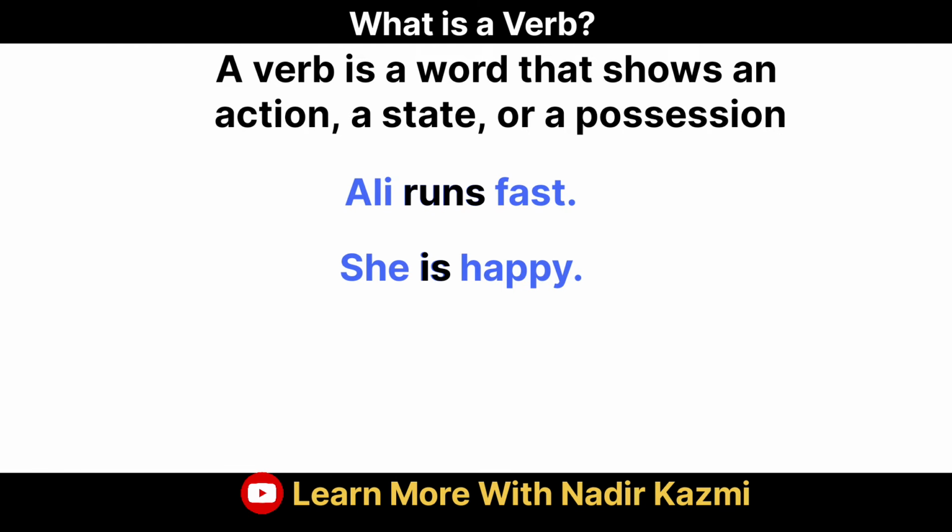And third sentence, if I say, I have a book. Now here the word have shows my position. It is showing that this book belongs to me. It is mine. It is showing the position of mine. So this is again a verb.